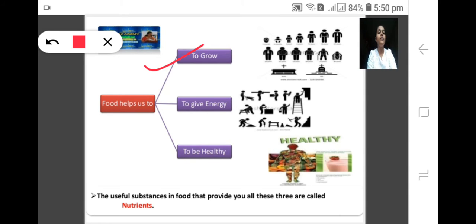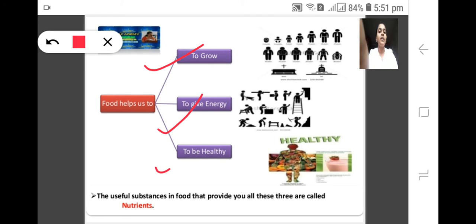And food will give us what? Energy. Energy in the sense that if you are running, for that purpose energy is required. If you are reading, writing, jumping, skipping, playing, for any work you are doing, energy is required.